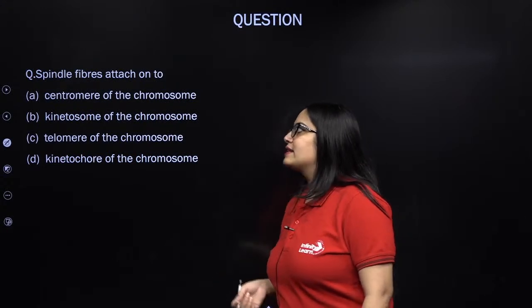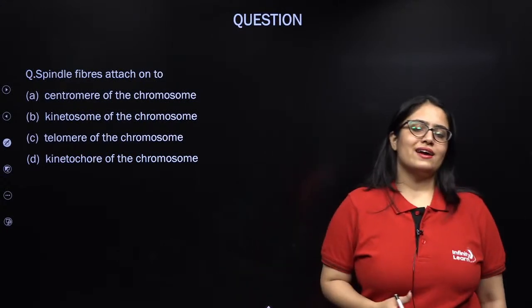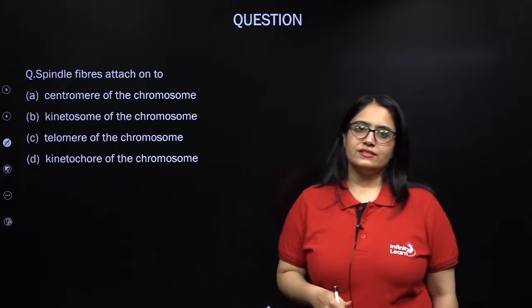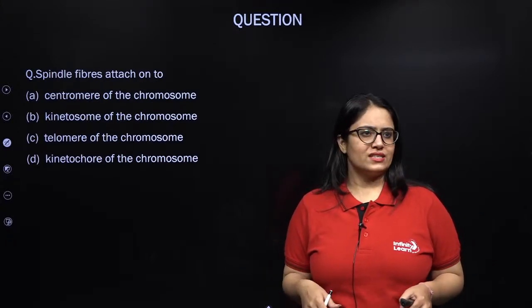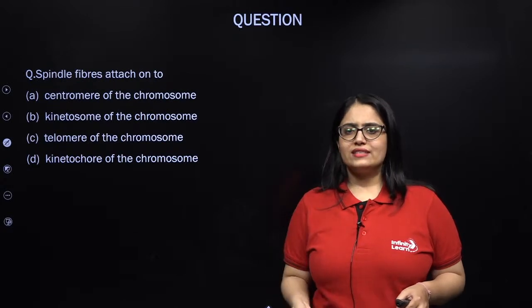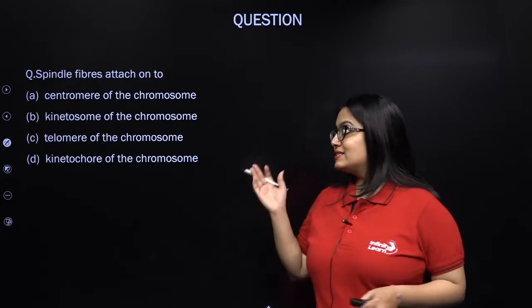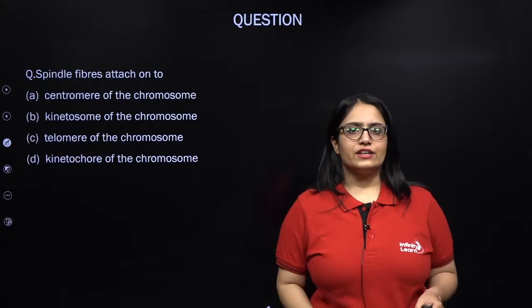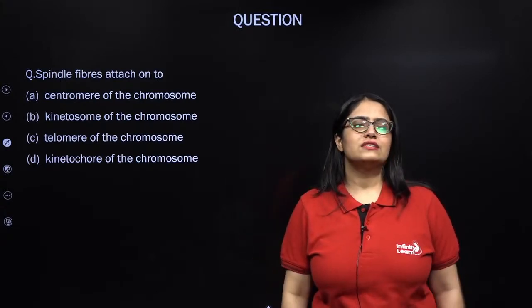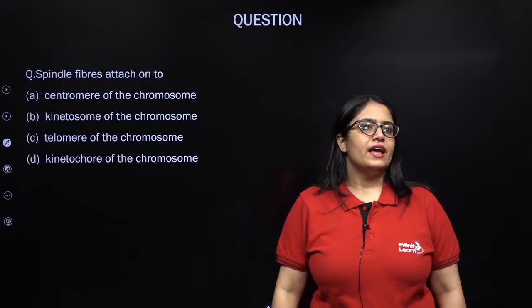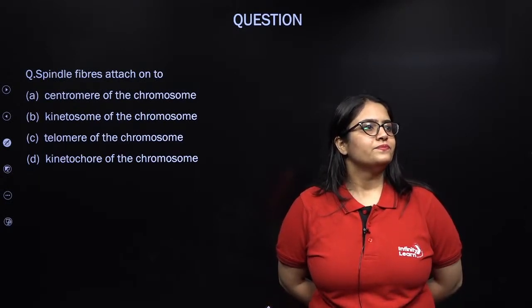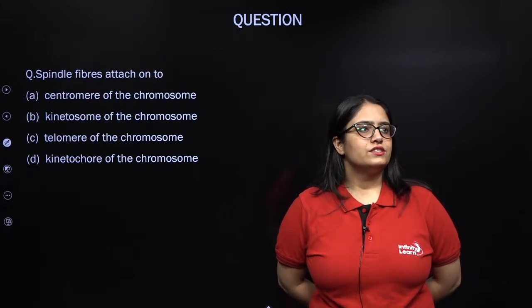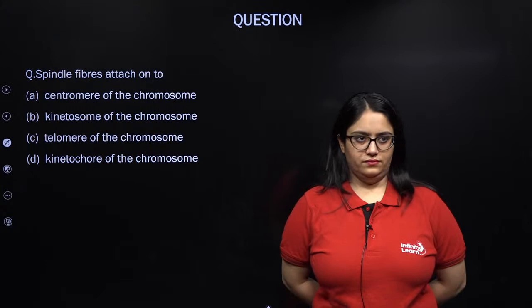Spindle fibers attach on where exactly during M phase, the mitotic spindle? You remember the mitotic spindle that you see. So where exactly over a chromosome are these spindle fibers attached? What is the attachment point of these spindle fibers on a chromosome? Any guesses, Rajesh and my other kids? Come on, give it a try.